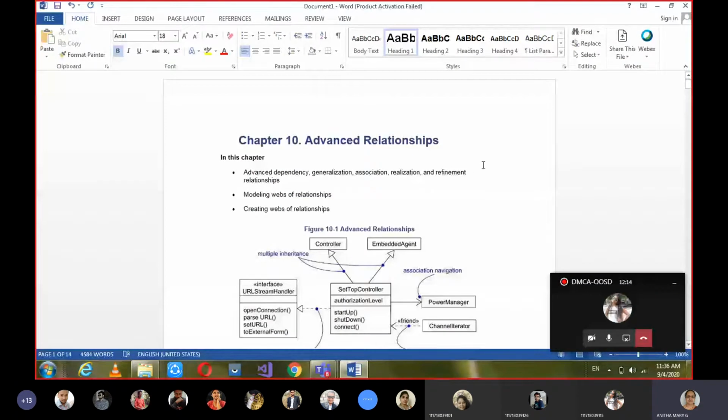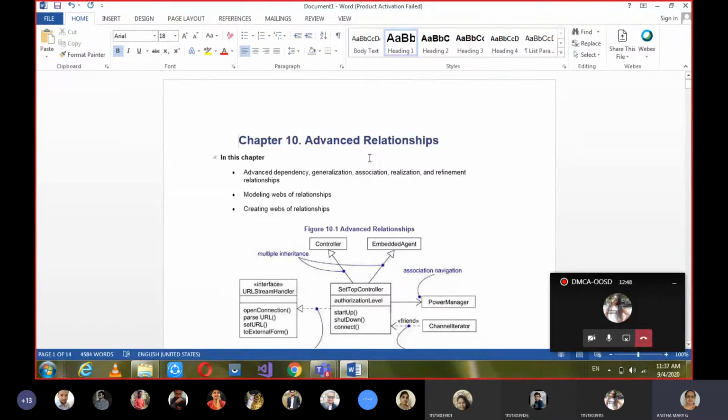So in the previous class we have just learned about advanced classes. With respect to advanced classes, what are all the things we can give, the classifier, how many types of classifiers are there, what is its description, graphical notation. So the details of those attributes, operations, their syntaxes, again their internal properties. So all that we have learned. So in today's class, we are going to learn about advanced relationships.